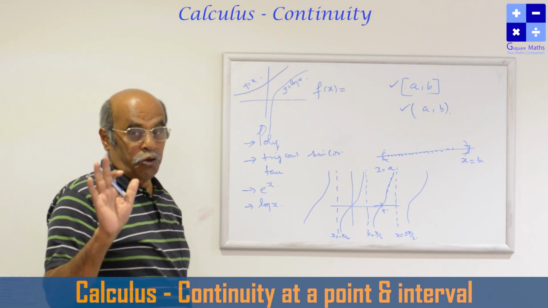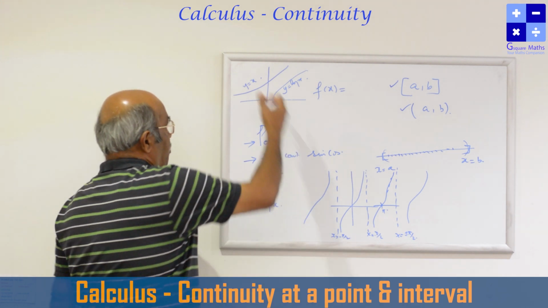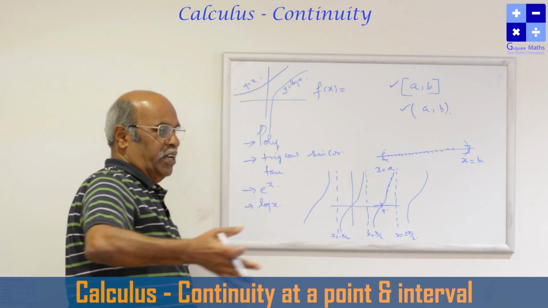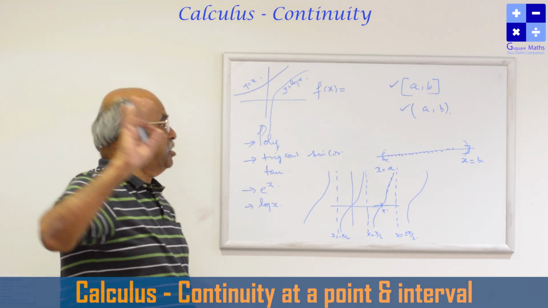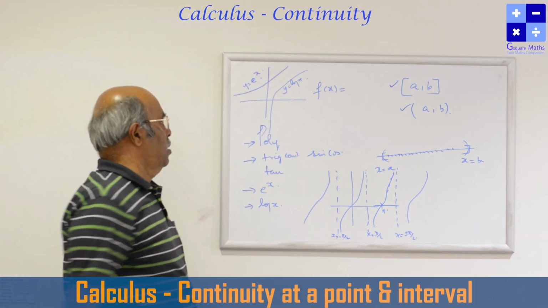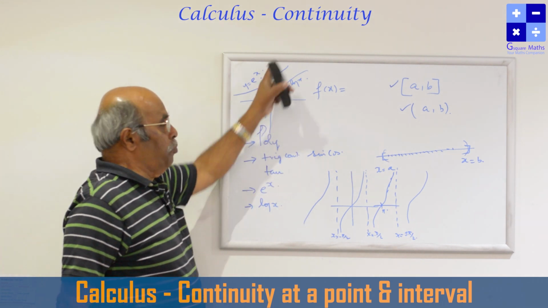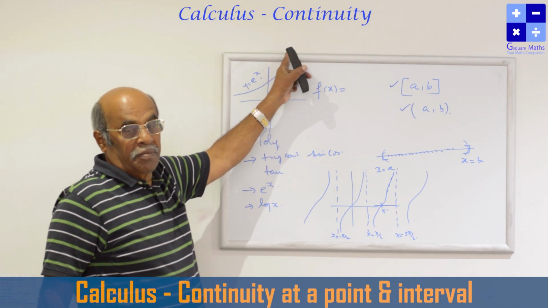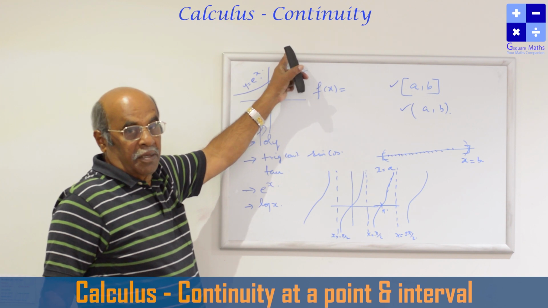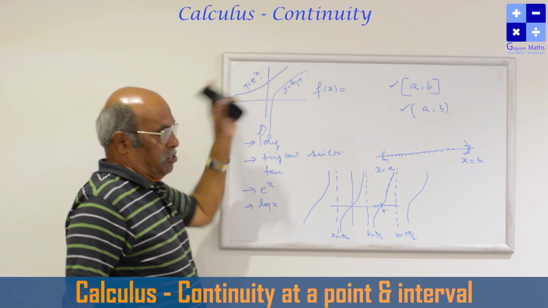But it is continuous in its domain only. For negative values, log is not defined. For any value of x, e power x is always positive.